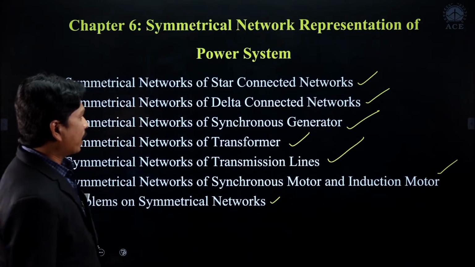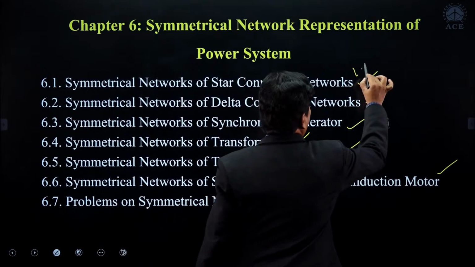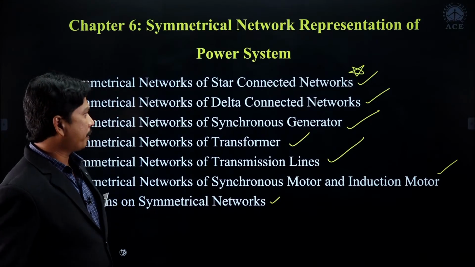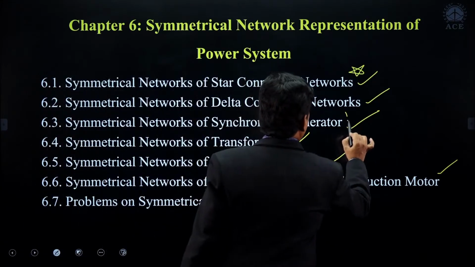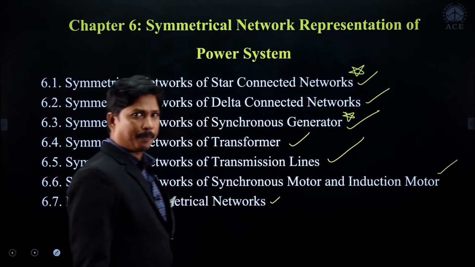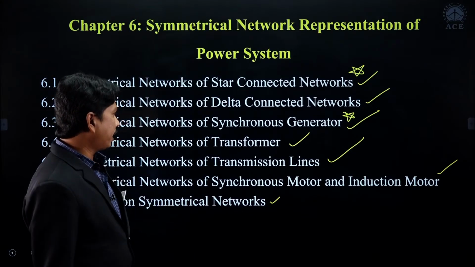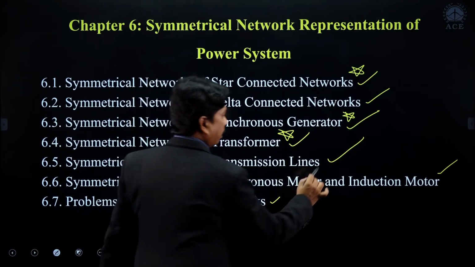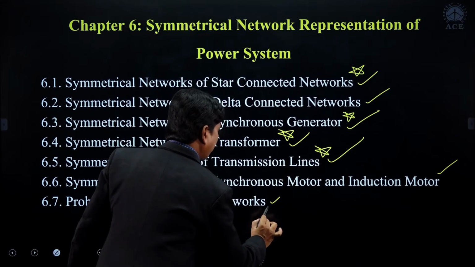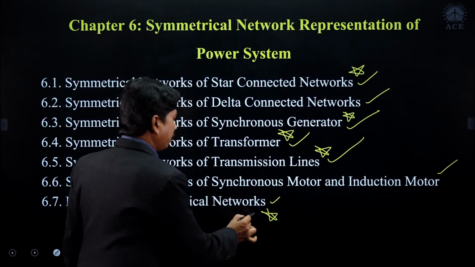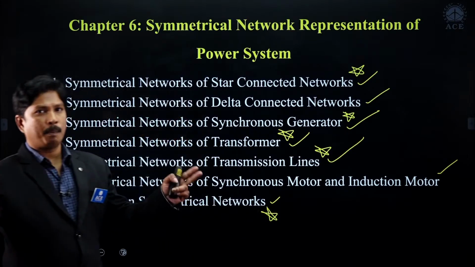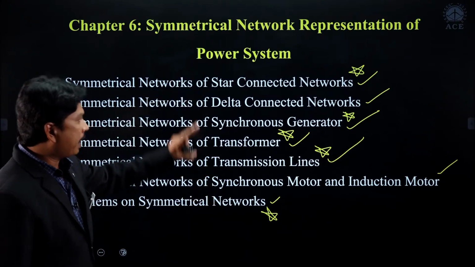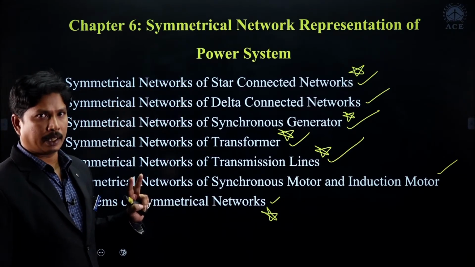Your concentration should be more on symmetrical network construction of star connected networks, and symmetrical networks of the generator, star connected and delta connected generator, and symmetrical networks of transformer and the transmission line, and how to draw the networks of the combination of all. These are the major important topics that you have to concentrate on.